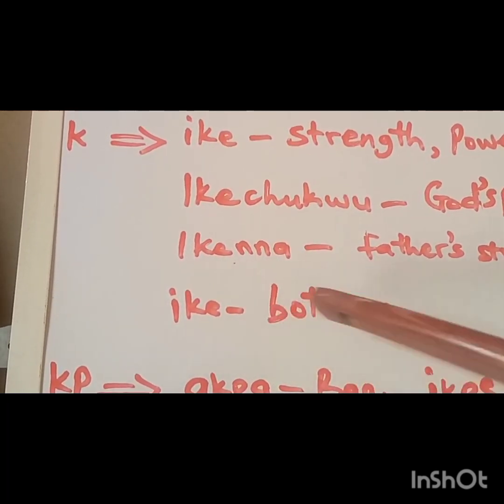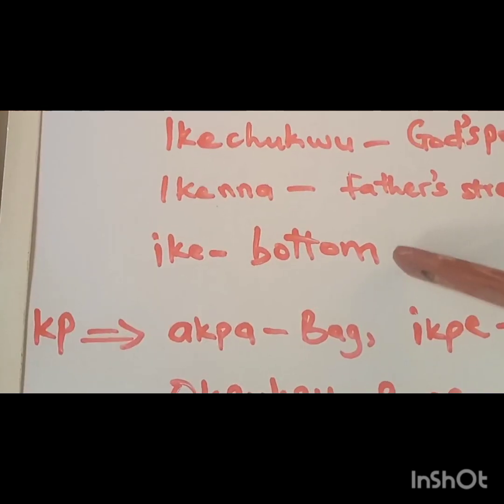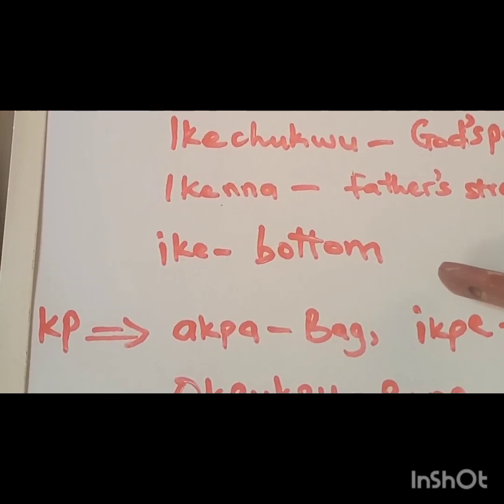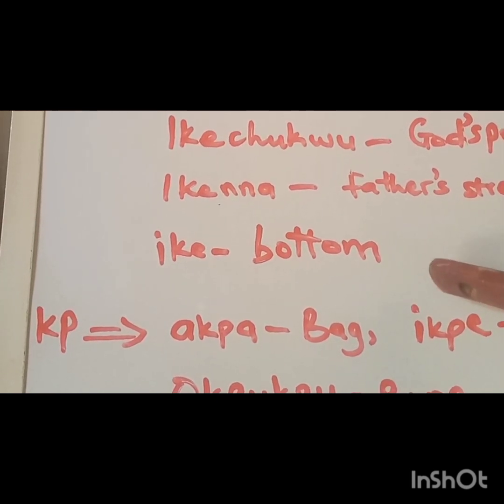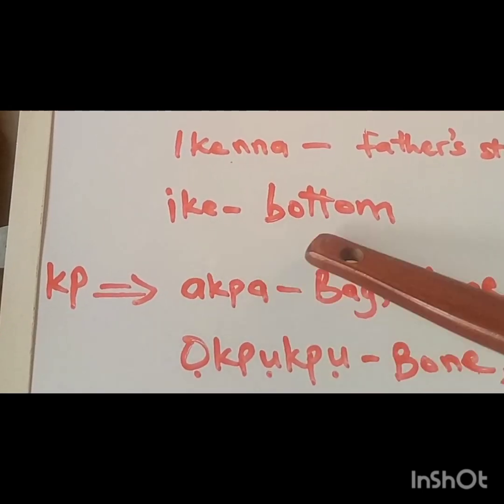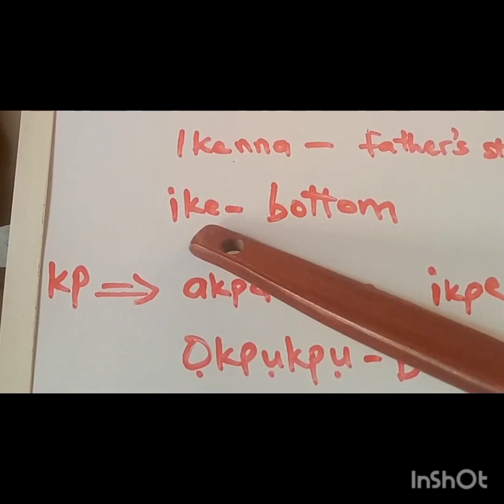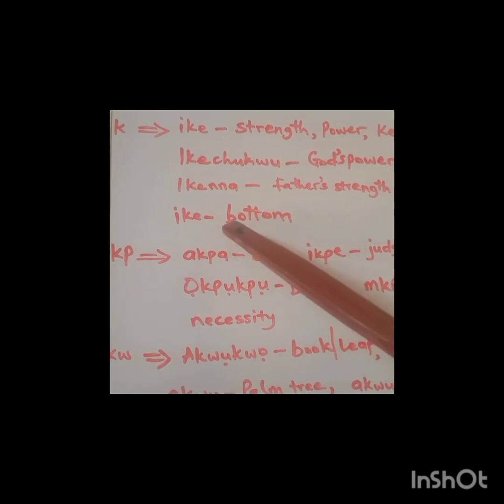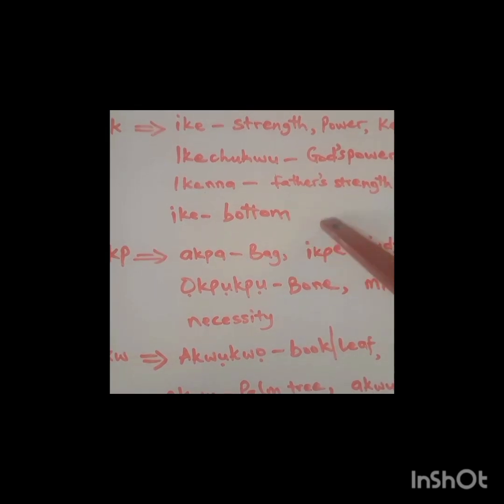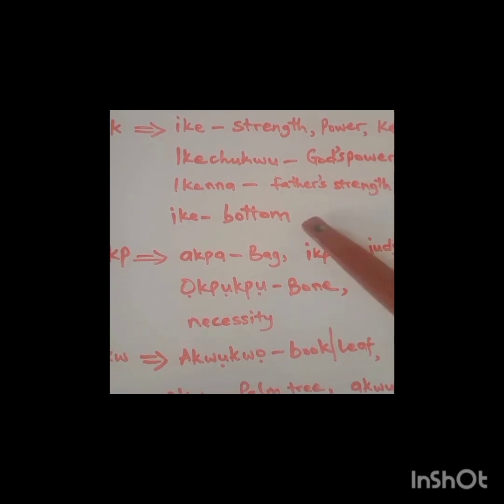Then we also have words like Ike, which means bottom. This can mean a human bottom. It can also mean the bottom of a pot, a cooking pot. Inside the pot, you find the bottom. Ike ite, bottom of the pot. Ike mmado, which is human bottom. Ike efere, bottom of a plate.